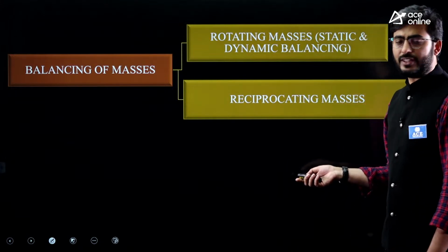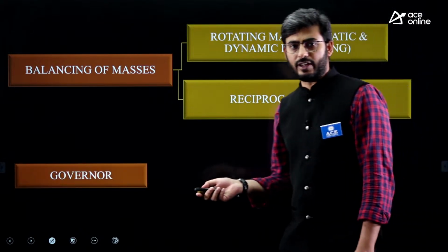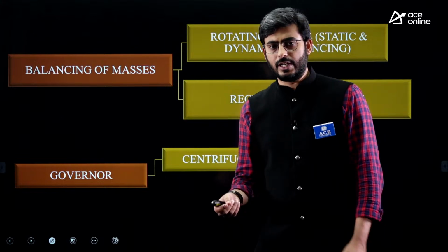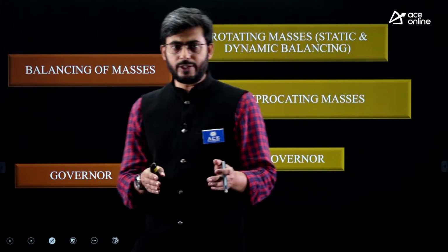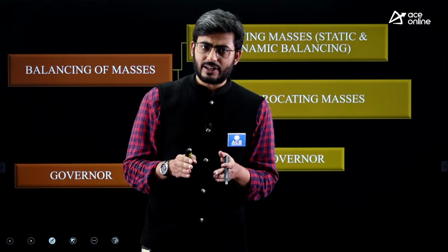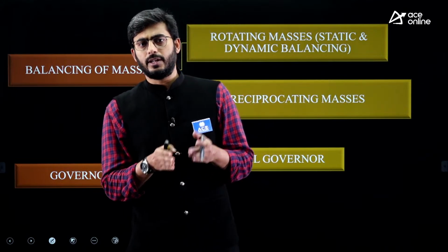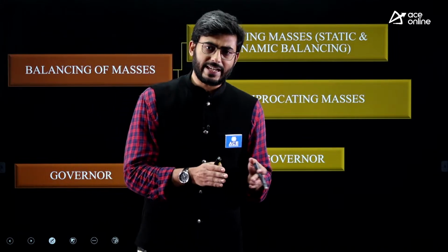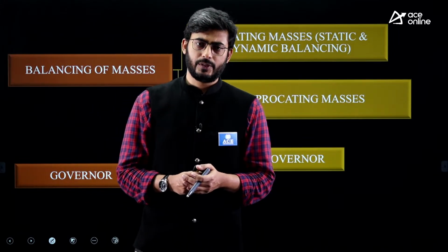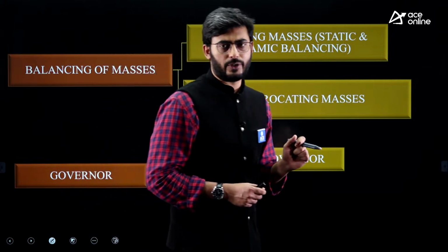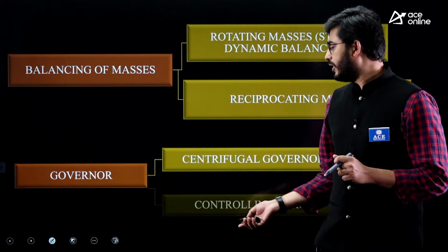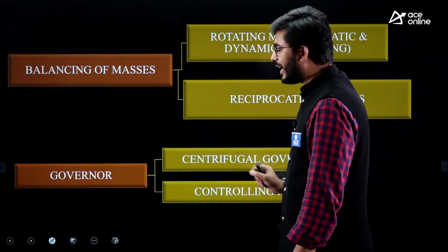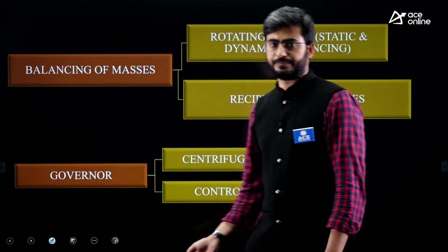Now after this, the next topic is governors. Under the governors chapter, guys, we have only centrifugal governors. Under centrifugal governors, we focus only on the Watt governor, Porter governor, Proell governor and Hartnell governor. Hartnell comes under the category of spring-loaded governor. So these are the governors included. Next is controlling force, especially in governors. From here, you can expect a reasoning question.